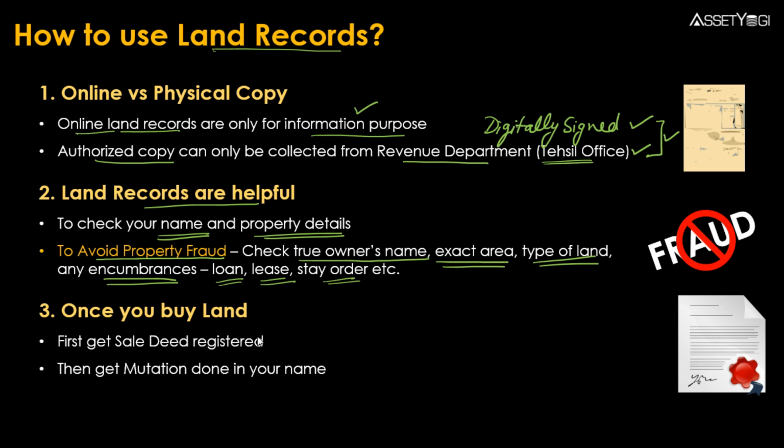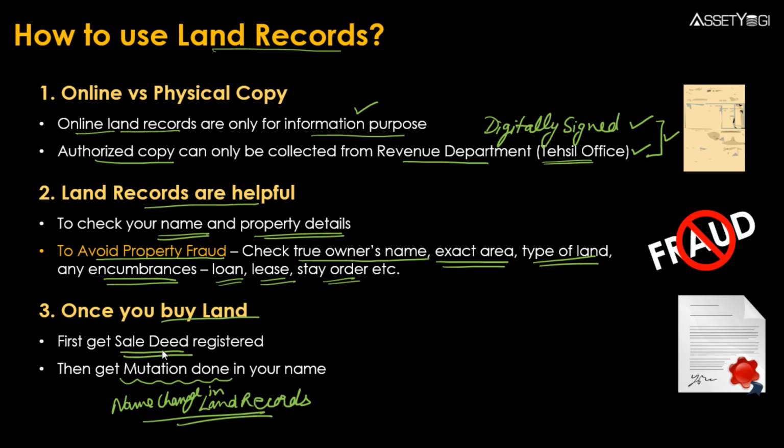Then the third important point is that when you are buying a land, an agricultural land or some other kind of land, then it is very important that you first get your sale deed registered in the revenue department. Then the second important point is that you have to get the mutation also done. Mutation means that you have to change the owner's name in land records, right? So this is your name change in land records, right? So this is also very important.